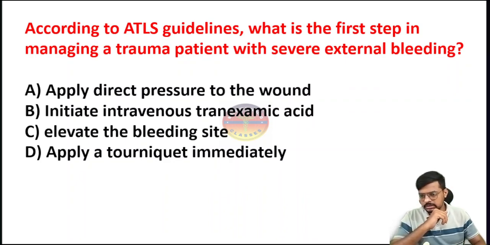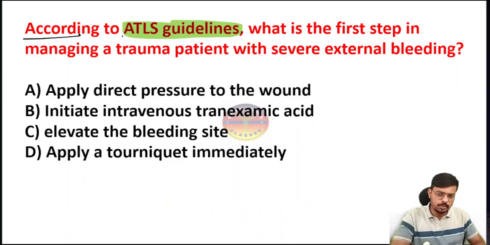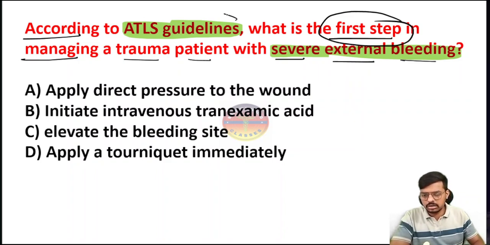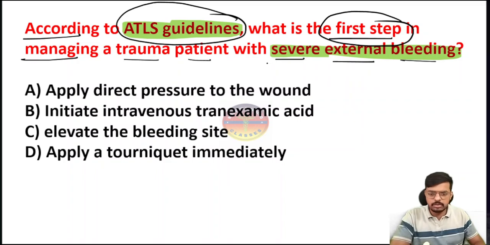Yes, here is the next question, which is also very simple. According to the Advanced Trauma Life Support (ATLS) guidelines, what is the first step in managing a trauma patient with severe external bleeding? The patient came here with severe external bleeding. So what is the next best step, or the first step, according to the ATLS guidelines? What do you have to follow here to stop the bleeding?